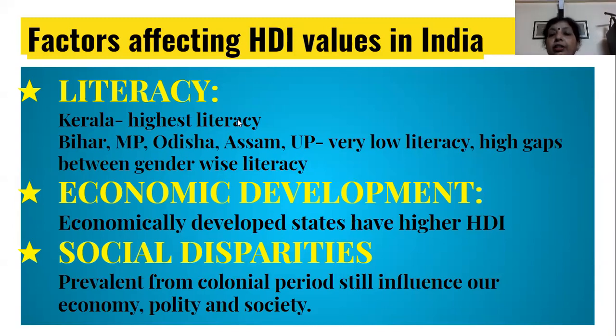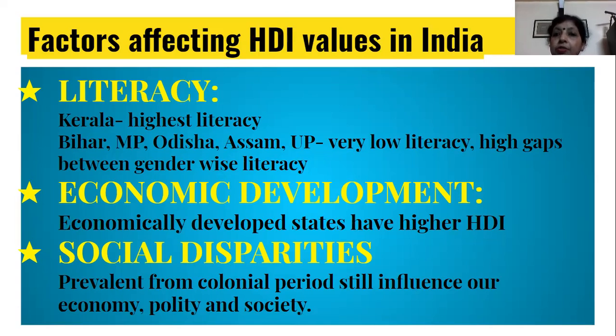So, what are the causes for this achievement of some states, and the failure of some states which have not been able to achieve human development while other states are doing well? There could be three factors responsible for this disparity. The first and foremost is literacy. We see that in Kerala, literacy is the highest. Even the sex ratio is better there as compared to the other states.